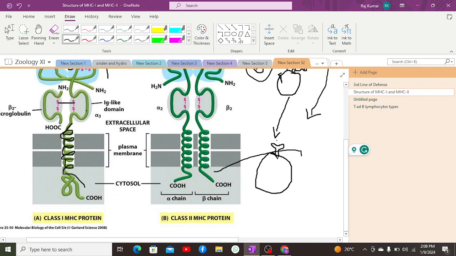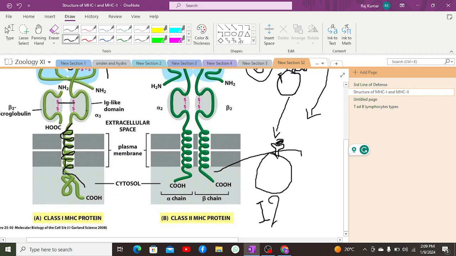That T cell receptor, when receiving it, will cause the release of interleukin 2.